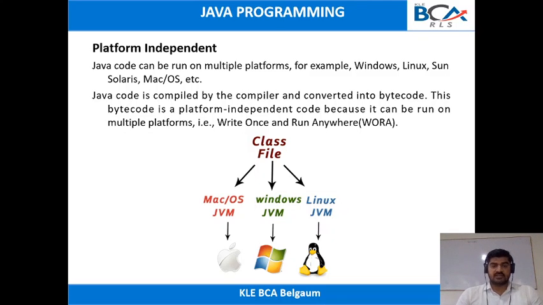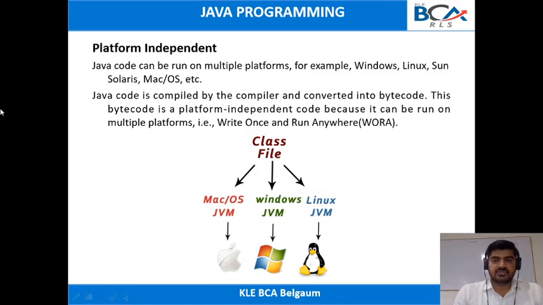But Java can be run on any operating system. Suppose you develop code or a program on one operating system like Mac, that same program can be run on Windows or Linux. You can run that code on another operating system also. That's why Java programming is called platform independent.